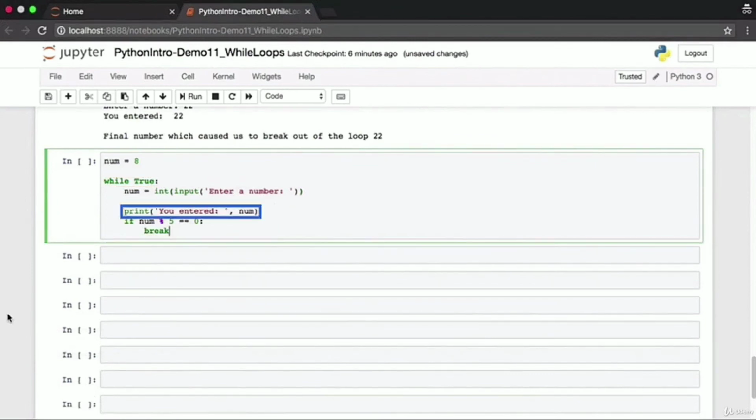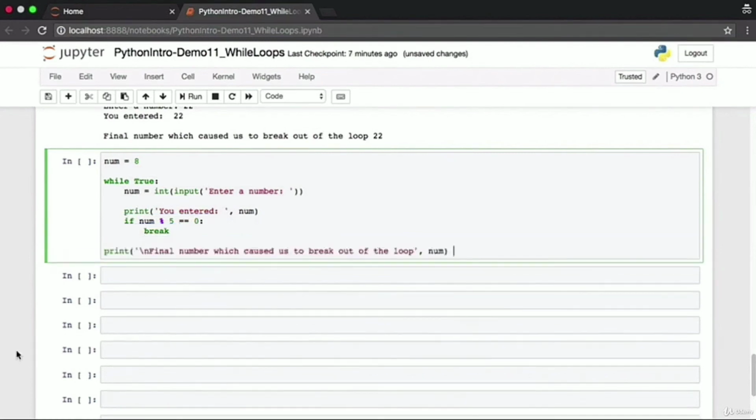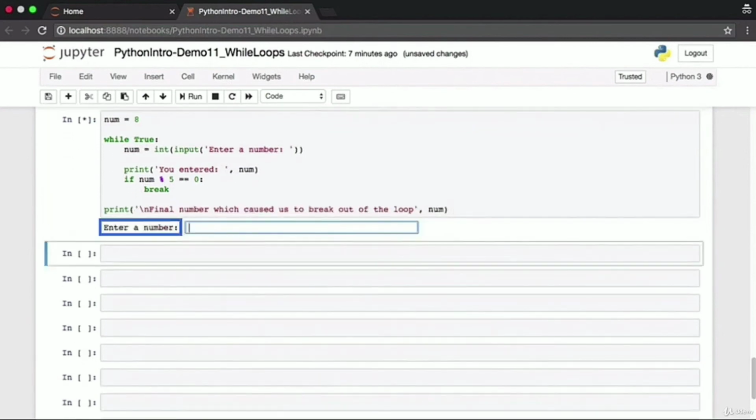We are going to print out the number that the user entered, and if that number is divisible by 5, we'll break out of the loop using the break command that you've seen earlier. And as a debugging aid to make sure that things are working correctly, we'll print out the final number which caused us to break out of the loop. This print statement is outside of the while loop. Let's execute this cell. This will prompt us for an input.